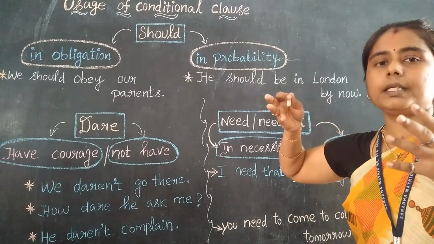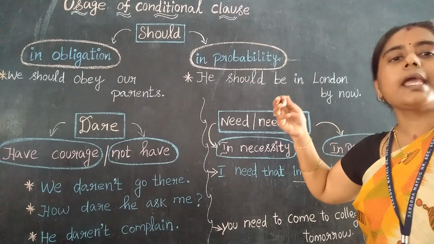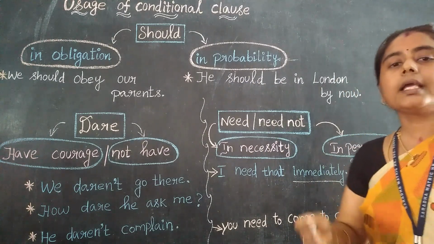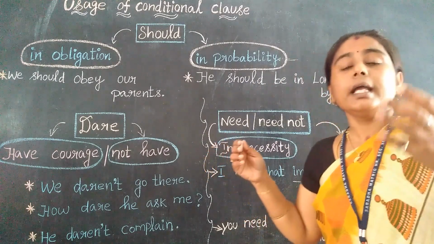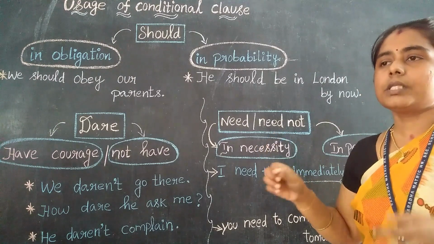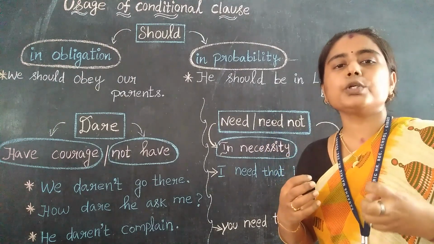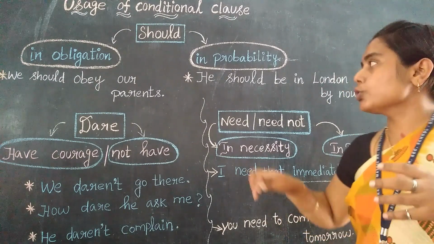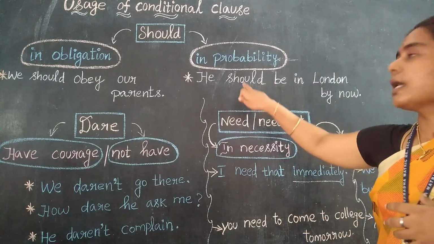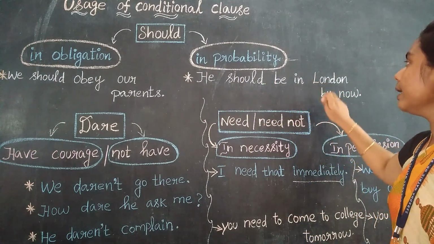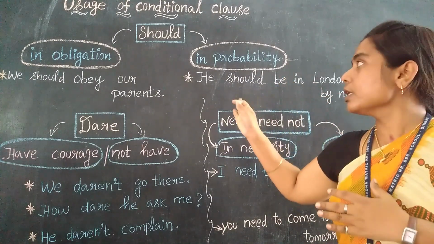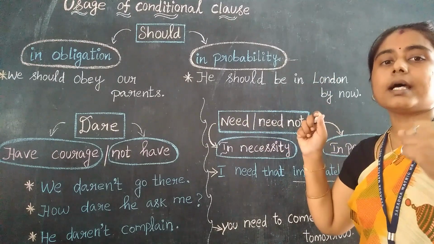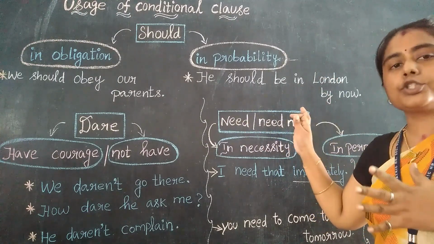That is possibility. That is, make hay while the sun shines. We used to say that proverb, make hay while the sun shines. It denotes opportunities. See, whenever we are getting a golden opportunity, we should take that. We should not miss that. We should not avoid it. Whereas, he should be in London by now, the same thing. So we should use it for probability, that is, to take in the chances, the opportunity, right?